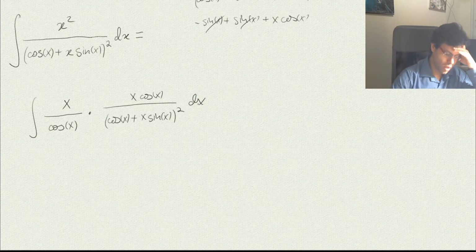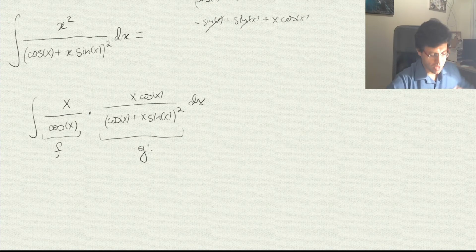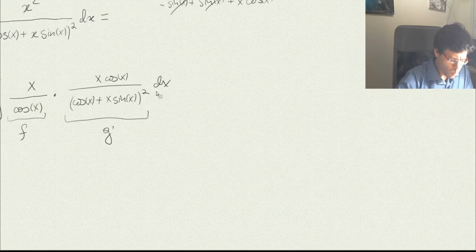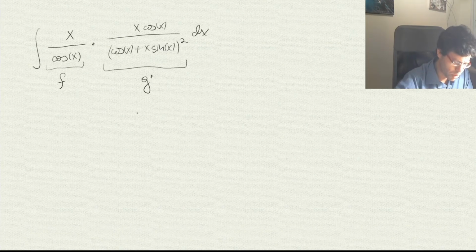It's the same expression, but now, as you see, this is the derivative of what's in here. So maybe we can try to do it by parts. If this is f, and we call this g prime, then we can actually compute the indefinite integral of g. If we compute the integral of this, that's why we did the hard work.